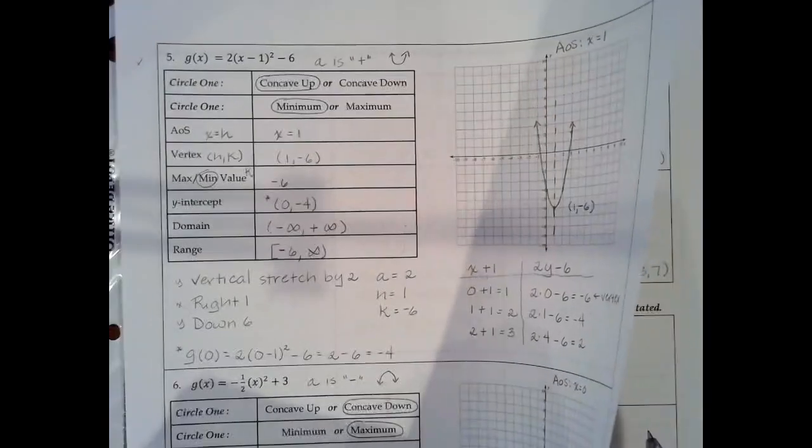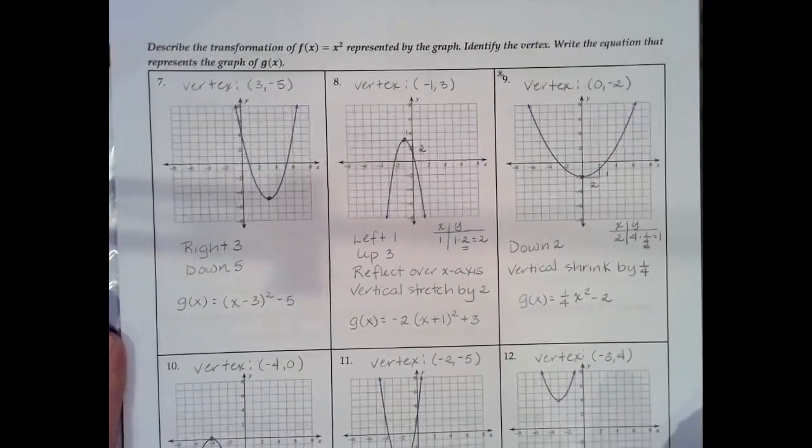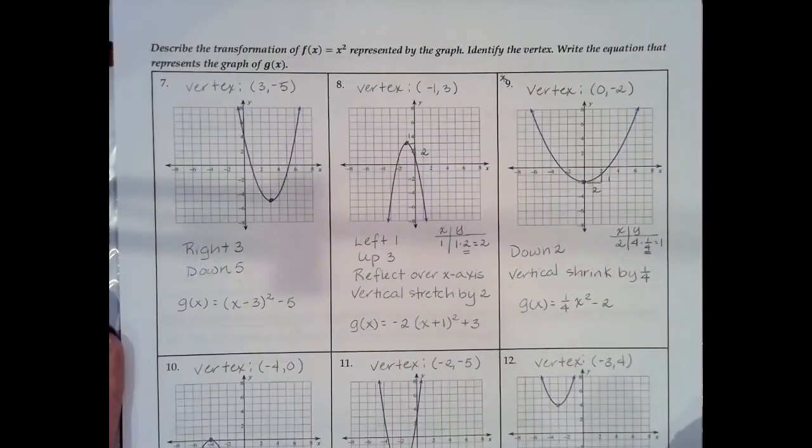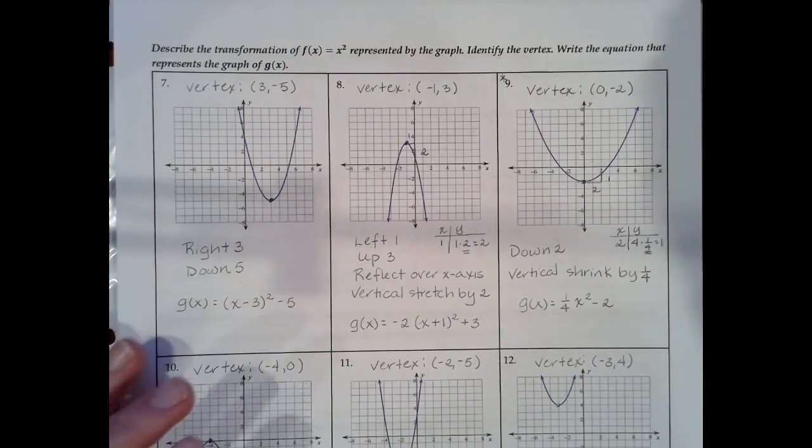All right, so now let's go to the next section. Right here it says describe the transformation of f of x equals x squared represented by the graph. So we're going to describe the transformation, identify the vertex, and then write an equation that represents g of x, or the transformed equation. So let's try number 9.